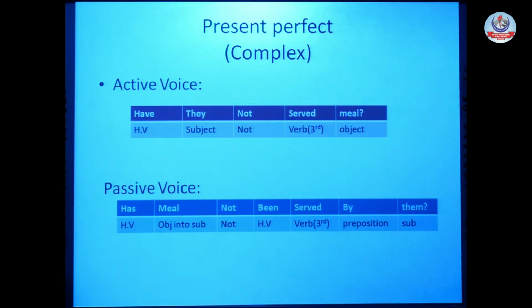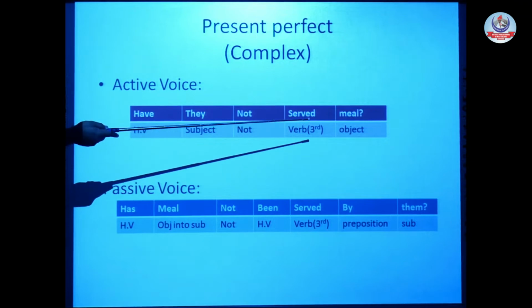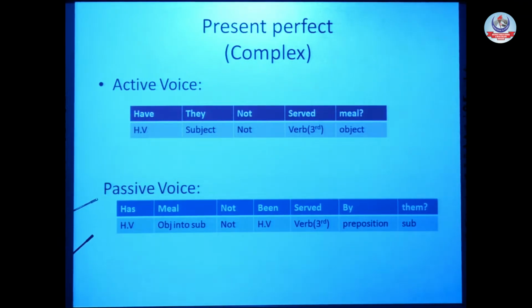In whatever tenses of the English language you translate from active to passive voice, you will have to follow all those basic rules. The first rule, as you know, is object into subject, but because it's interrogative, our passive voice must be in interrogative form, not in simple form.